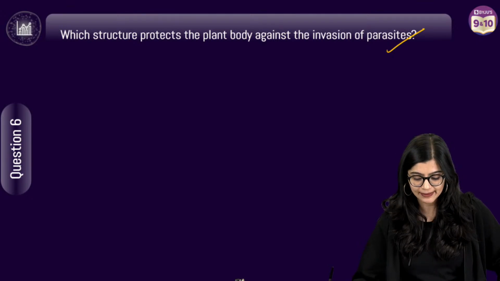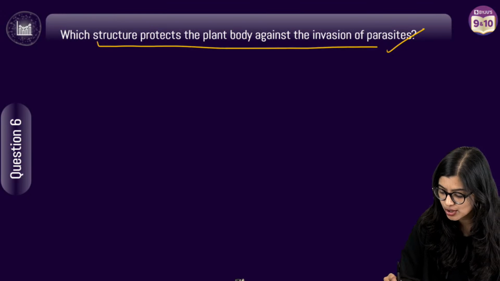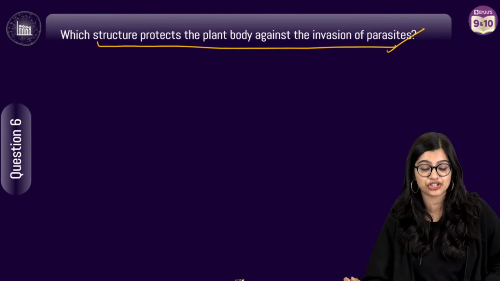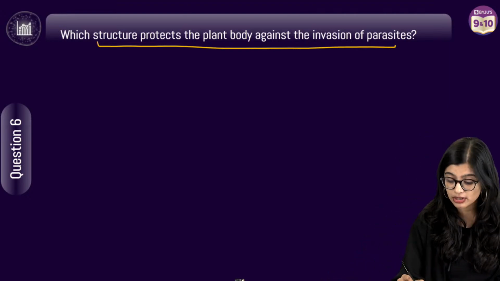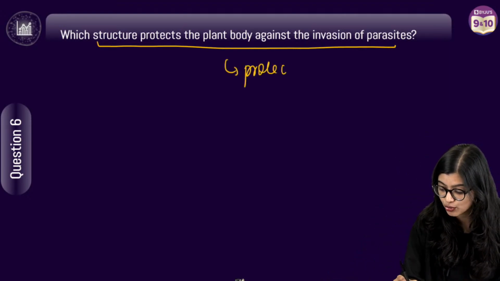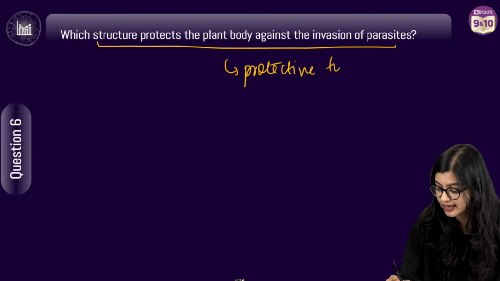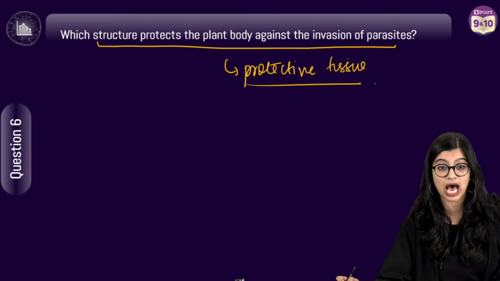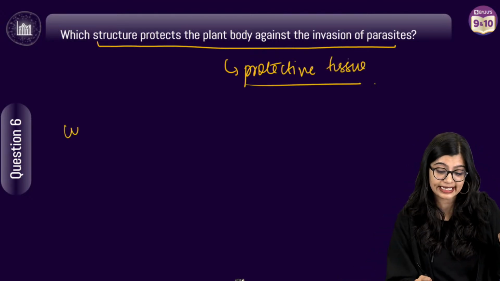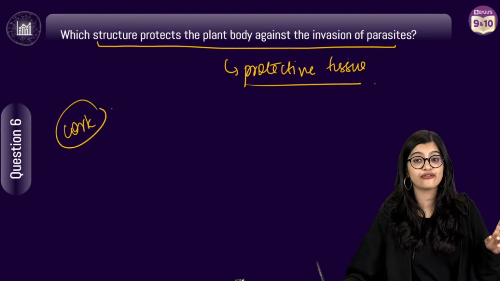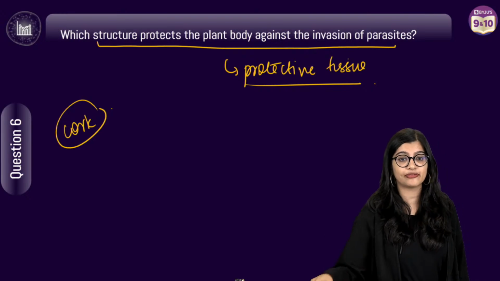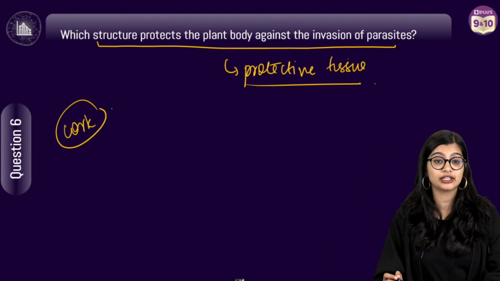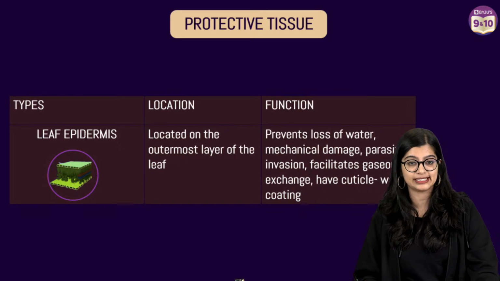I hope so. So we're talking about which structure protects the plant body against invasion of parasites. So we're talking about the protective tissue in plants. Which is the protective tissue that we see in plants? They are not saying trees. We know how cork formation happens. Cork is eventually formed from this particular tissue, which is nothing but epidermis.